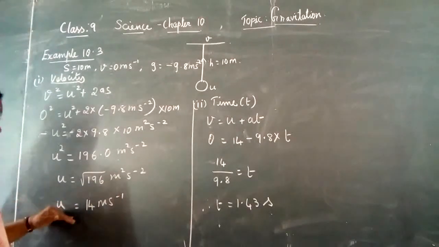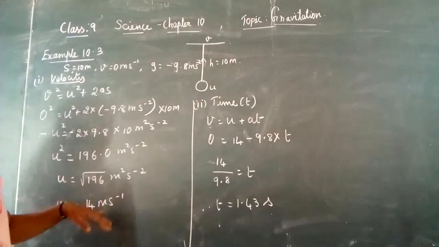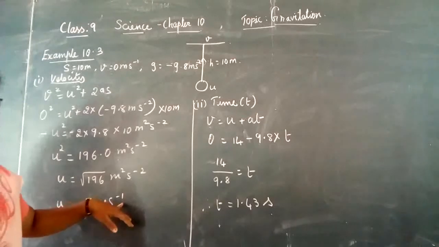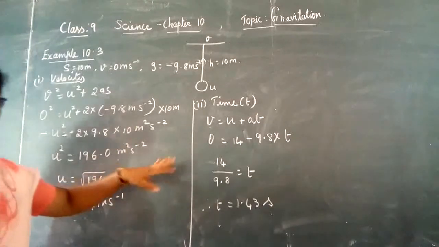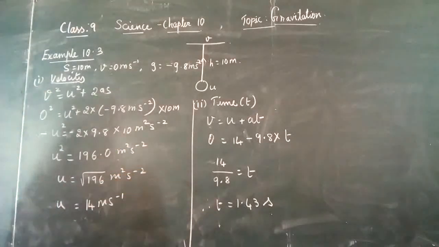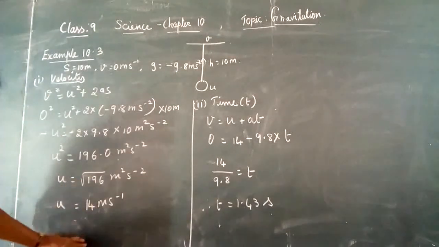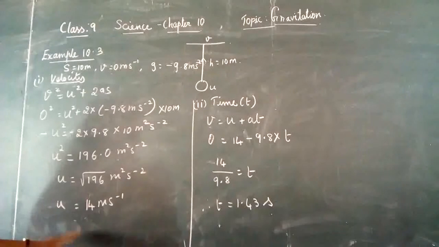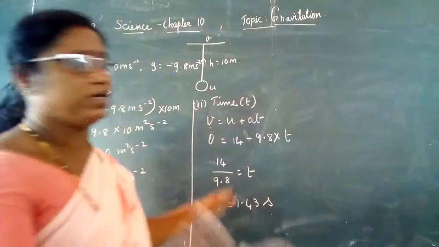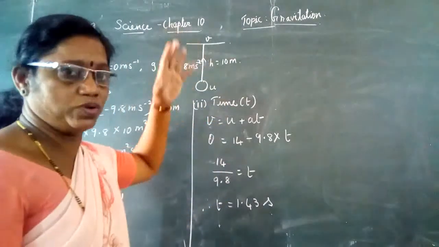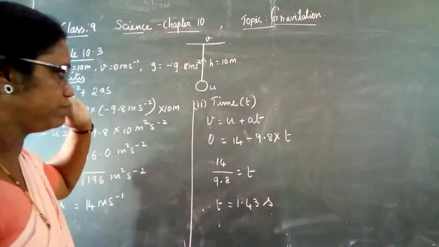Hence u is equal to 14 meter second power minus 1. The square root cancels the square. Hope you all understood how to calculate the initial velocity. This is the velocity with which the object is thrown in the upward direction.